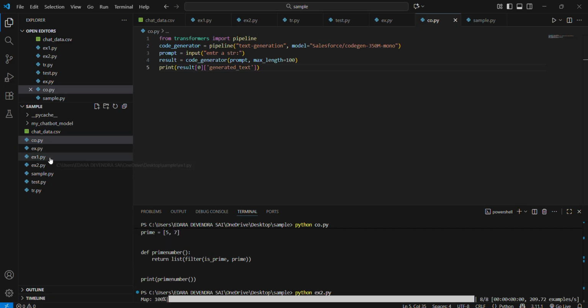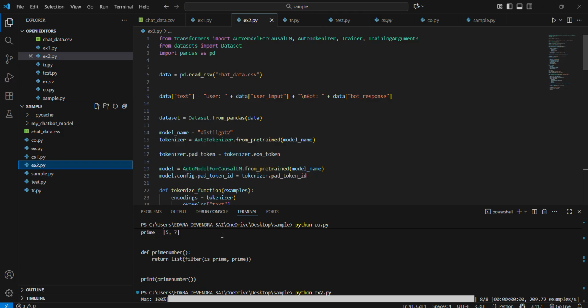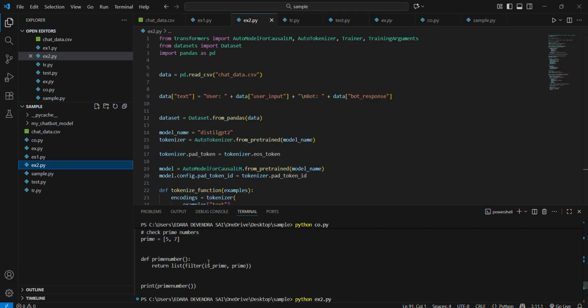And I will explain one of the chatbot model trainings. First, importing the libraries like transformers, importing AutoModelForCausalLM and AutoTokenizer, and TrainingArguments, and from datasets, import Dataset, and import pandas as pd. Transformers provides the pre-trained language models like Hugging Face, datasets helps manage and process the data, and pandas can be used to load and manipulate the CSV dataset.